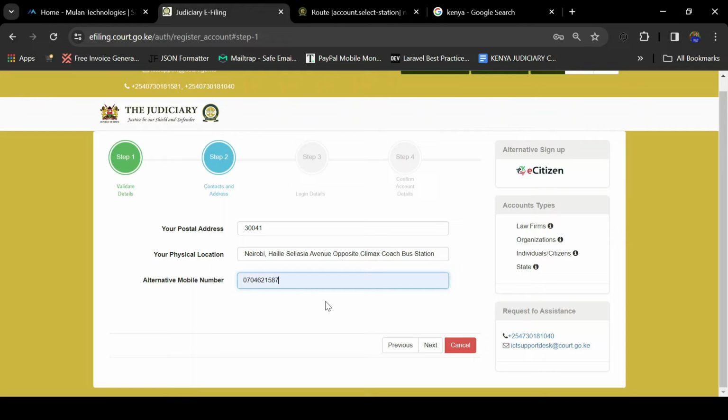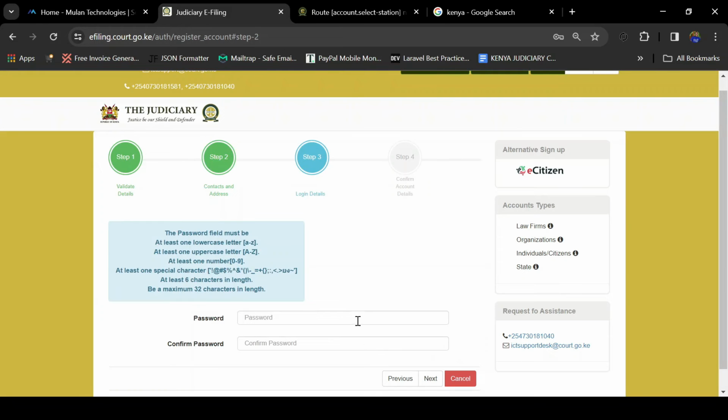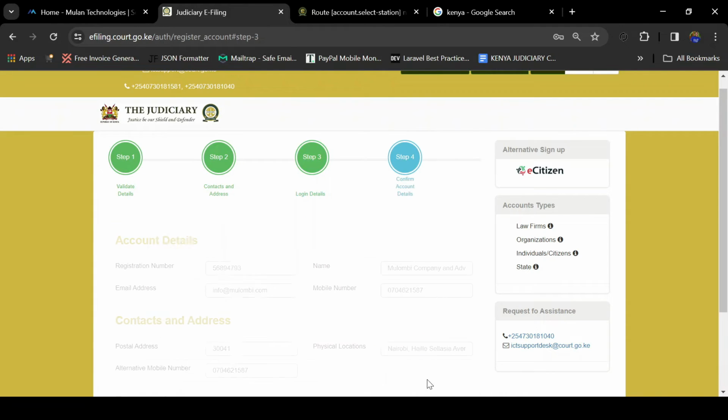Once you have entered your postal address, your physical location, and alternative mobile number, you will click next. On the next page, this is where you are going to enter your login details. The login details will include you setting up a password for your law firm account, or if you're an individual or organization account. So you enter your password here, then you click again to confirm your password by entering the confirm password field. After you have done so, you click on next.